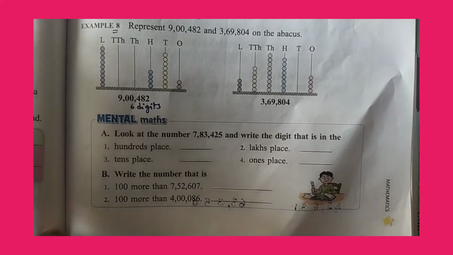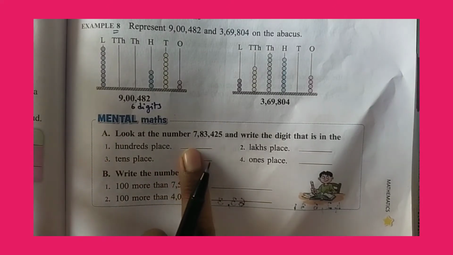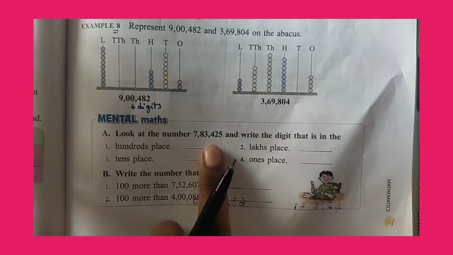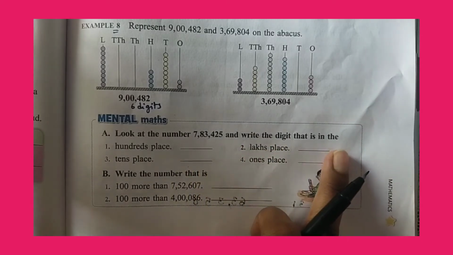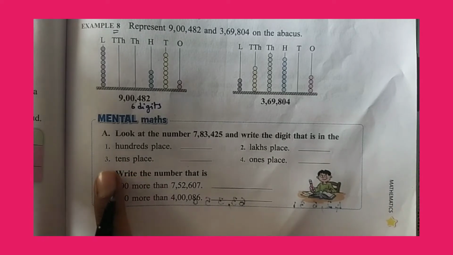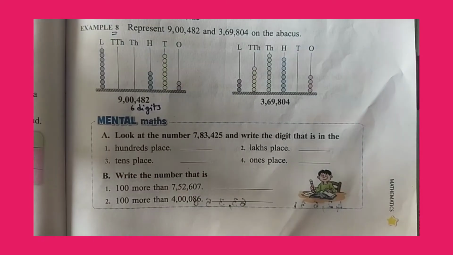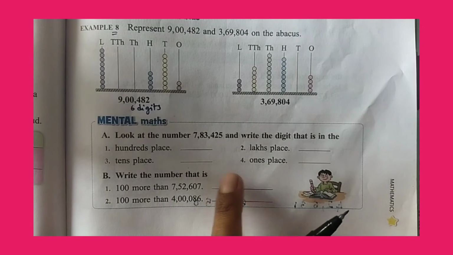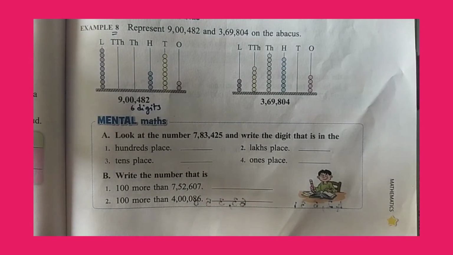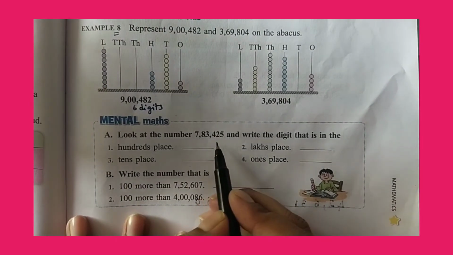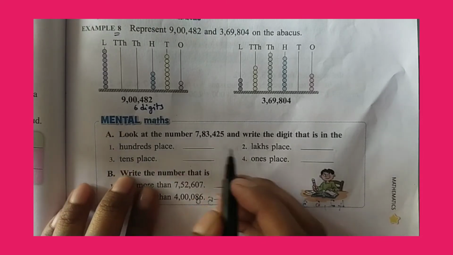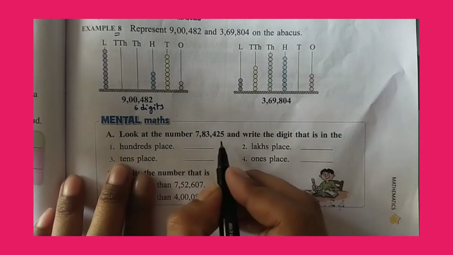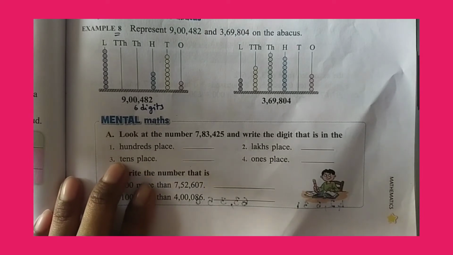Mental maths. Look at the number 7,83,425 and write the digit that is in hundreds place, lakhs place, tens place, and in ones place. So how many digits are there here? 6 digits are there. So which digit is in hundreds place? 4.